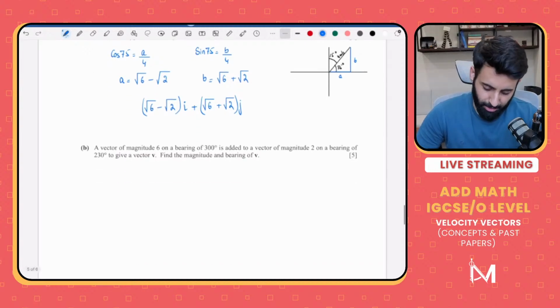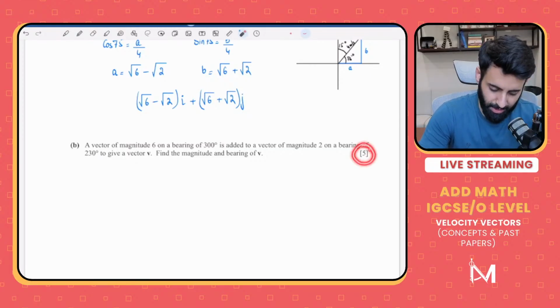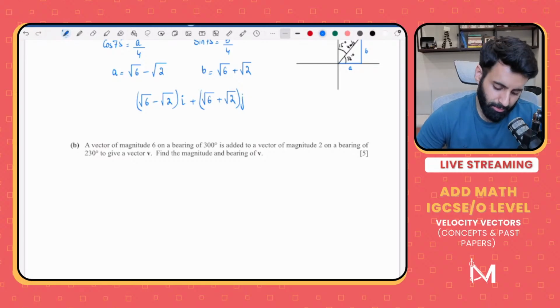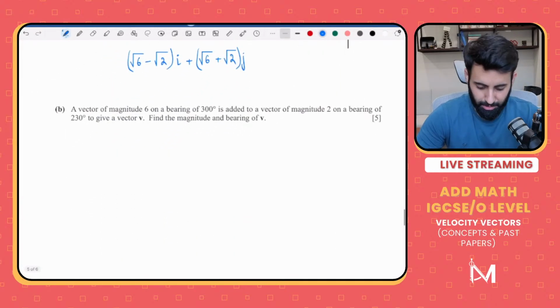All right, now part B. Now, all the marks of this question. This is, I think, a one-of-a-kind question, and it's not that difficult, but because of the overall pressure, a lot of students mess this question up.